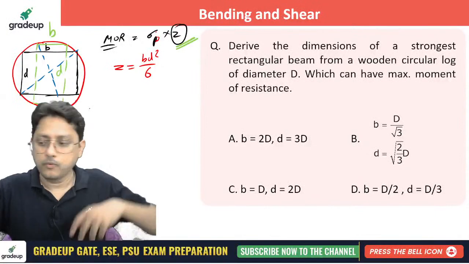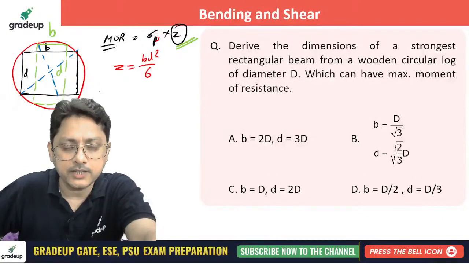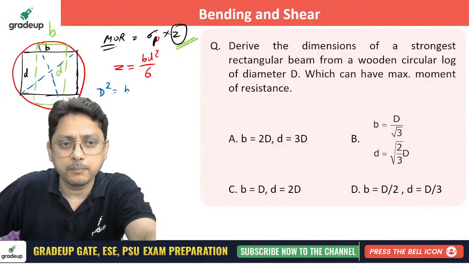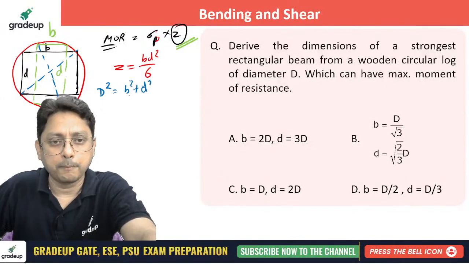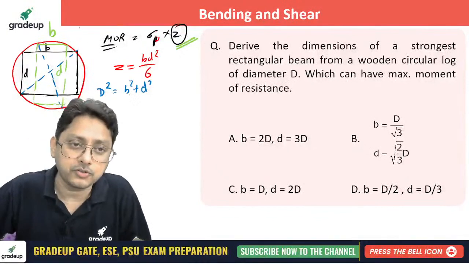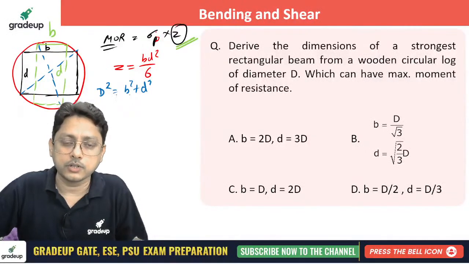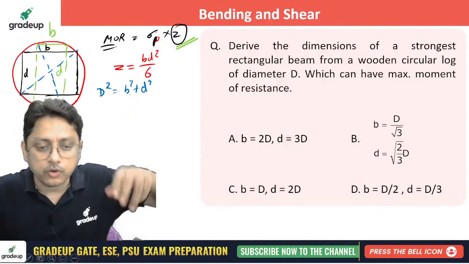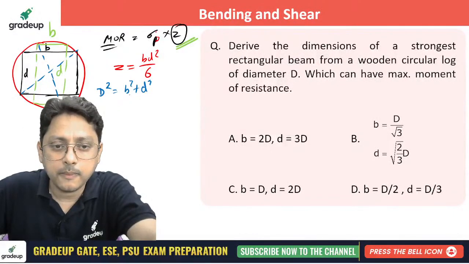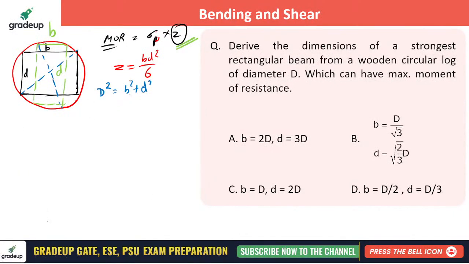So what we can do, keep one relation here. The diagonal square is nothing but B square plus D square. That is sure. B and D may vary, but the diagonal will be constant whatever section you are taking out from that circular log. So just in the place of D square, keep D square minus B square. Z will become B into D square minus B square divided by 6.